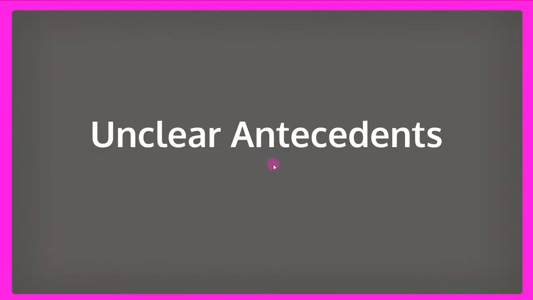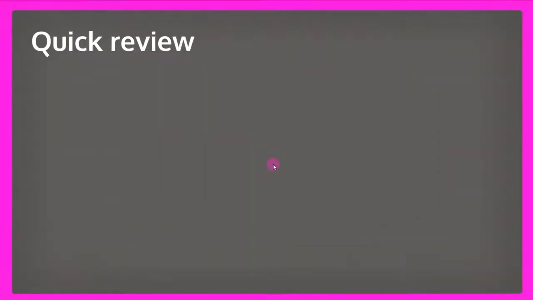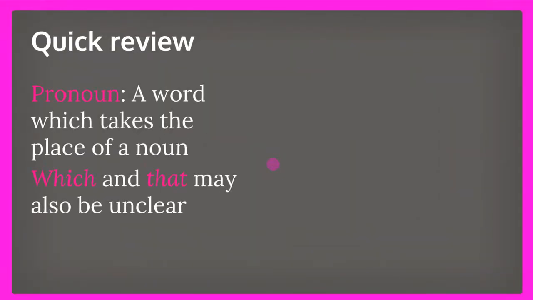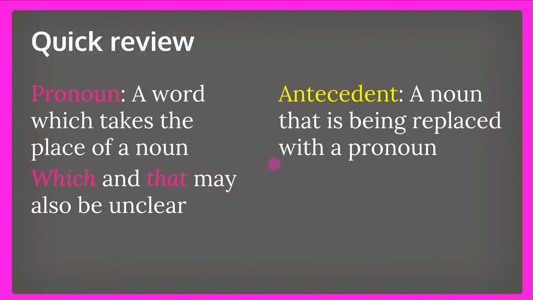Okay, so let's talk about unclear antecedents. Let's review this really quick. First, we have a quick review. A pronoun, which we will talk about throughout these notes, is a word that takes the place of a noun. And for the case of unclear antecedents, we might need to worry about the words which or that, and maybe even you. An antecedent is a noun that's being replaced by a pronoun.